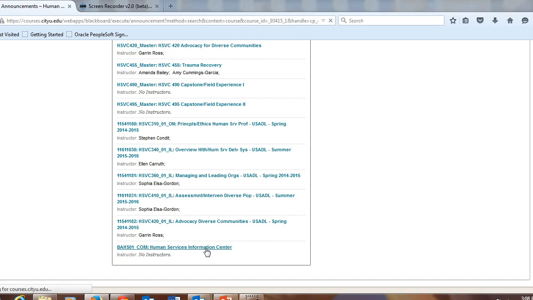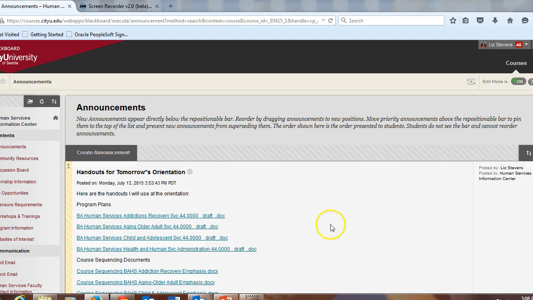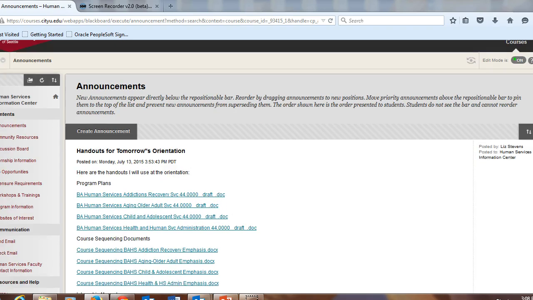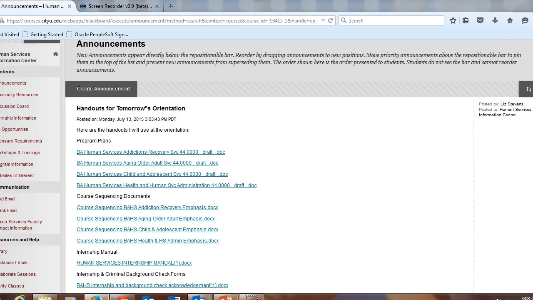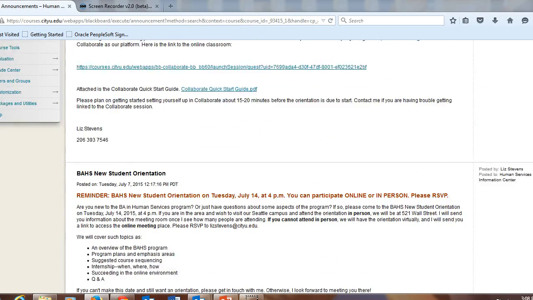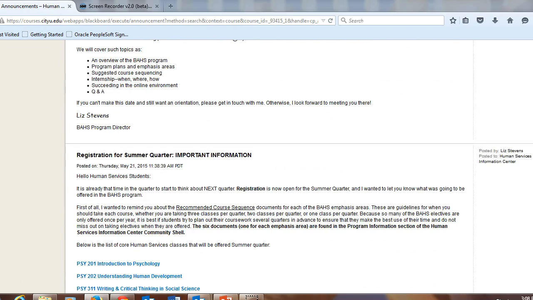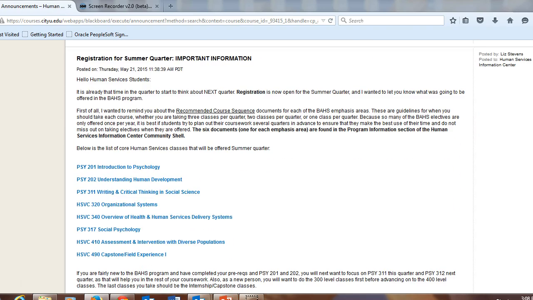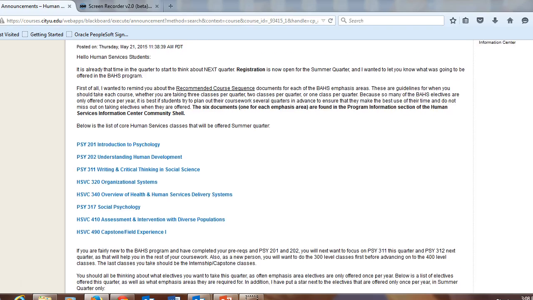So we're going to take a look at what's in the shell. First of all, there's an announcement section when you first open the shell, and it will have things that are of general interest to Human Services students. So you look and see that, well, the last time we had an orientation, there's all the handouts that are part of the orientation. There's information about the time and how to link to the orientation. There's information that I'll put every quarter about registration, what classes are being offered in the Human Services program.